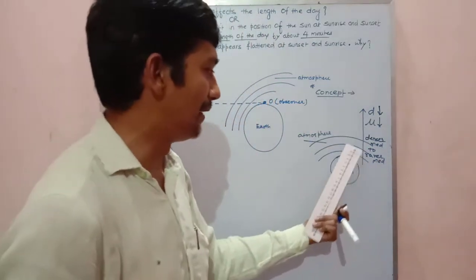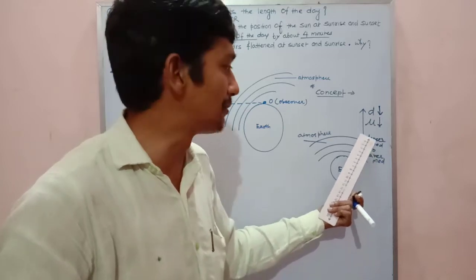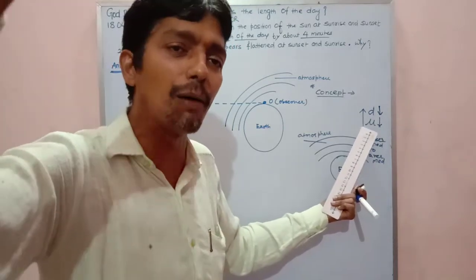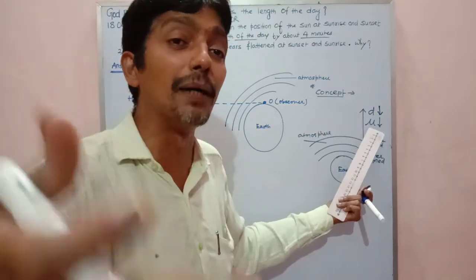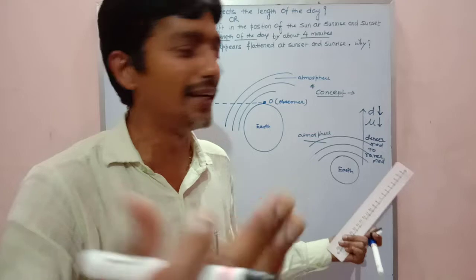Because when we are near the Earth, the medium is more dense, and as we go above and above from the Earth, the medium becomes rarer and rarer. You can take this as a point.